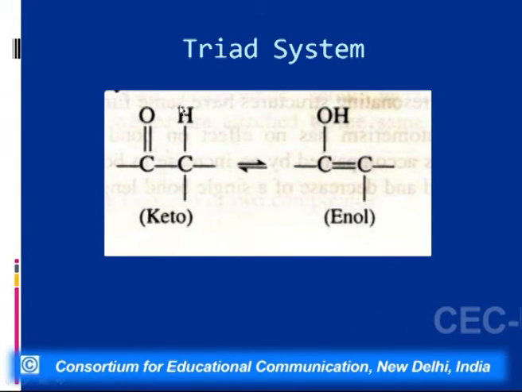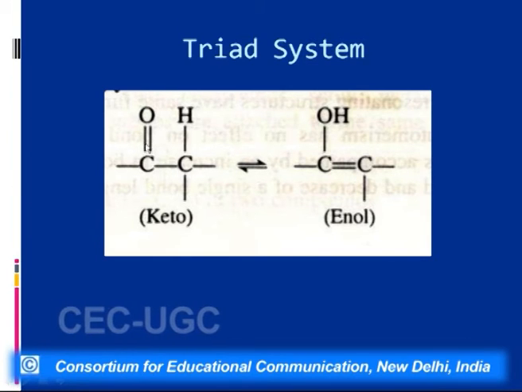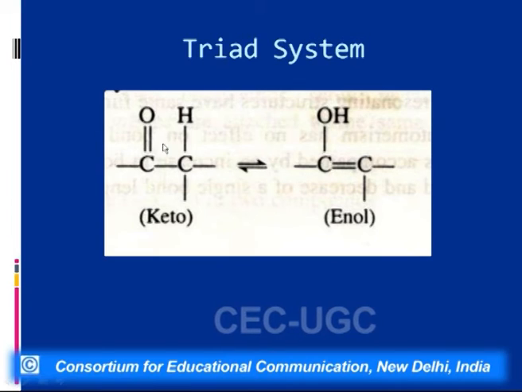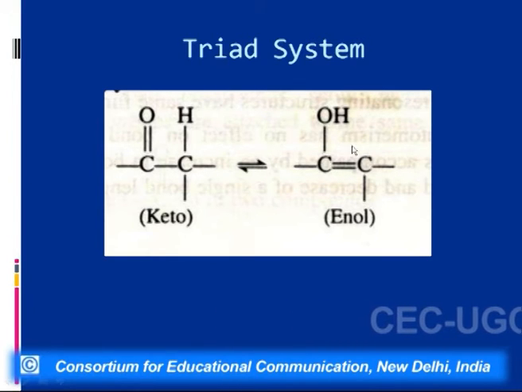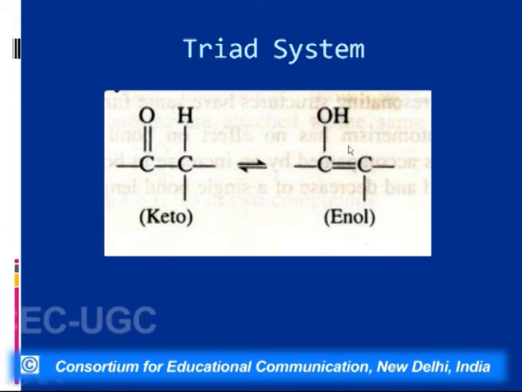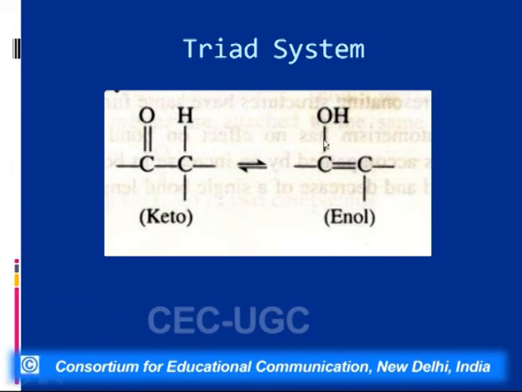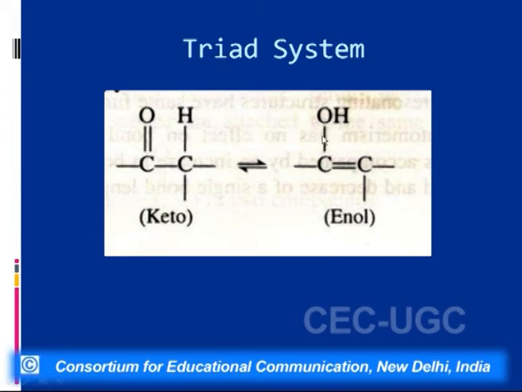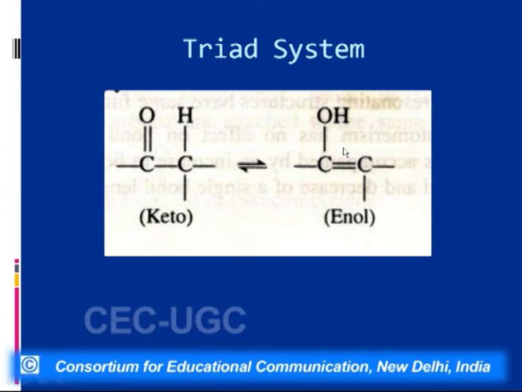Not only has the proton migrated, even the double bond has shifted here. That is, here the double bond was between carbon and oxygen, and in this case, the double bond is between carbon and carbon. So this is the enol form. So what is an enol form? Enol is that in which the OH is directly attached to that carbon which is having a double bond. So this system is an enol form.